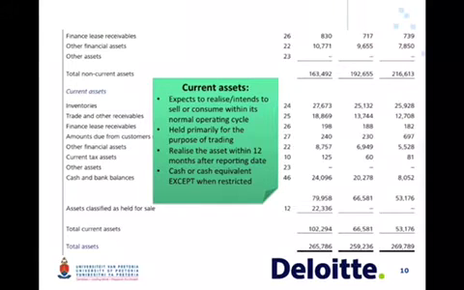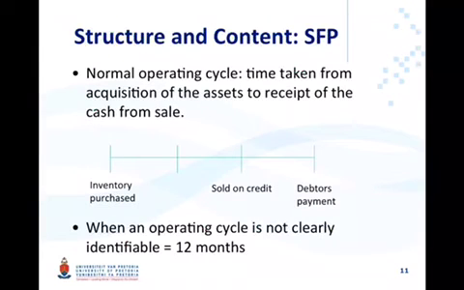Current assets are assets that are expected to be realized in the entity's normal operating cycle, held primarily for the purpose of trading, expected to be realized within 12 months after the reporting period, or cash and cash equivalents. All other assets are non-current assets. The normal operating cycle is the time taken from acquisition of the assets to receipt of the cash from sale. If this is not clearly identifiable, it is considered to be 12 months.